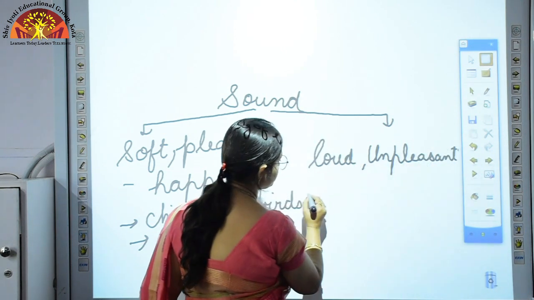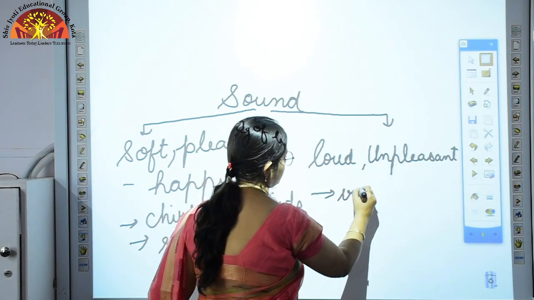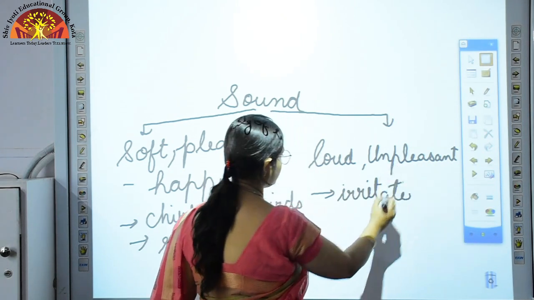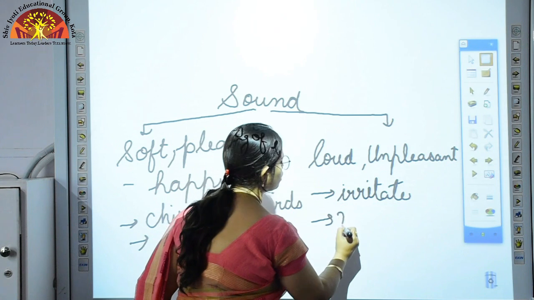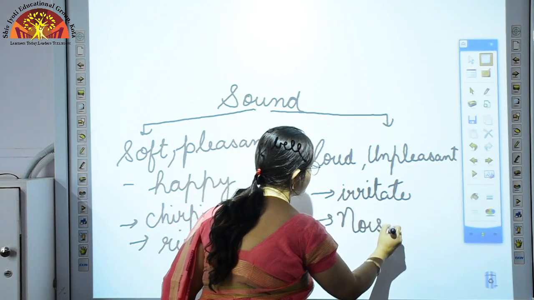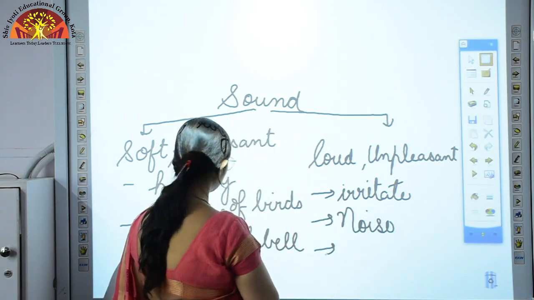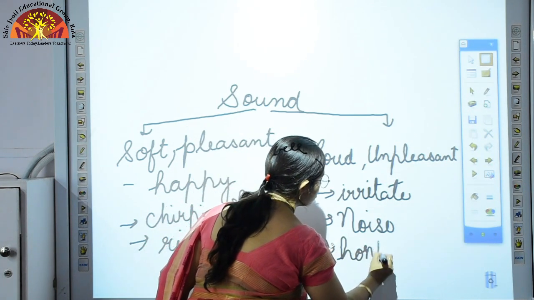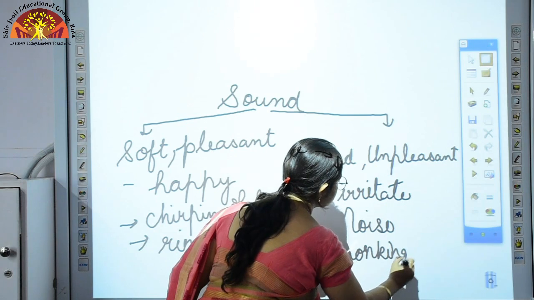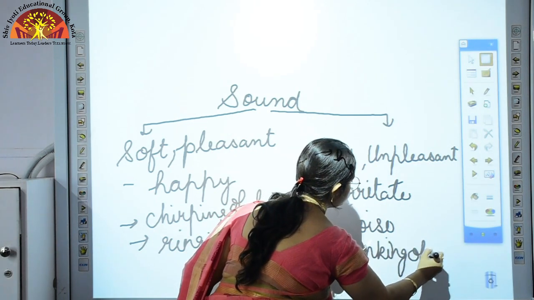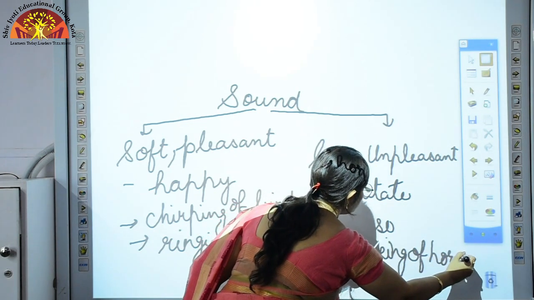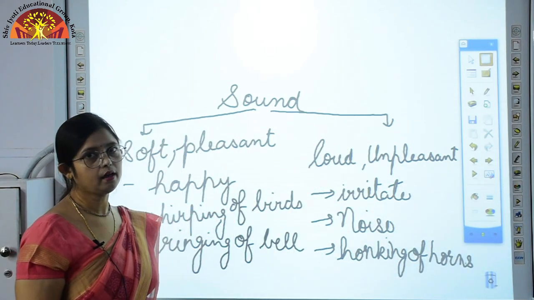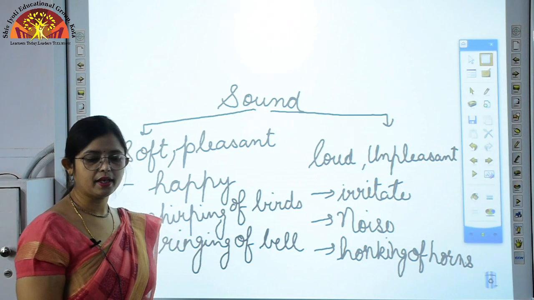Now these type of sounds, they irritate us. They do not make us feel happy, they irritate us, and these type of sounds are called noise. Some of the noises which we don't like are honking of horns of vehicles on the busy road, loud music. These are some of the sounds that are unpleasant and we call them noise.